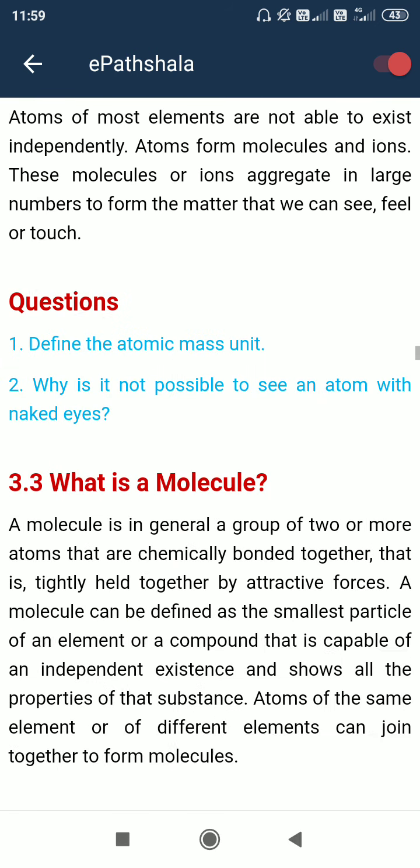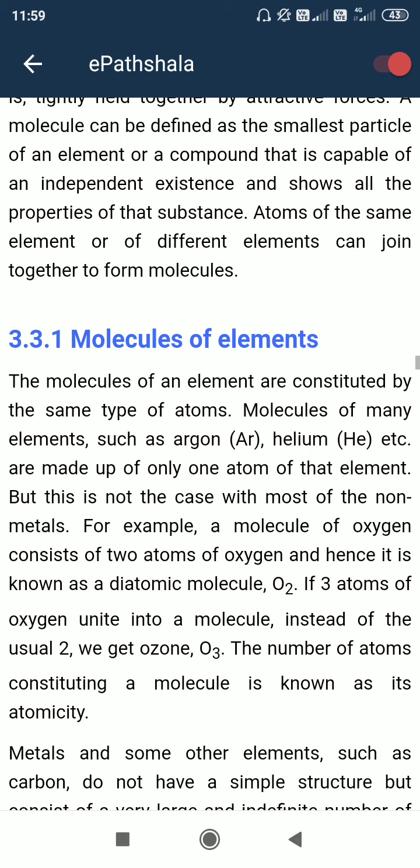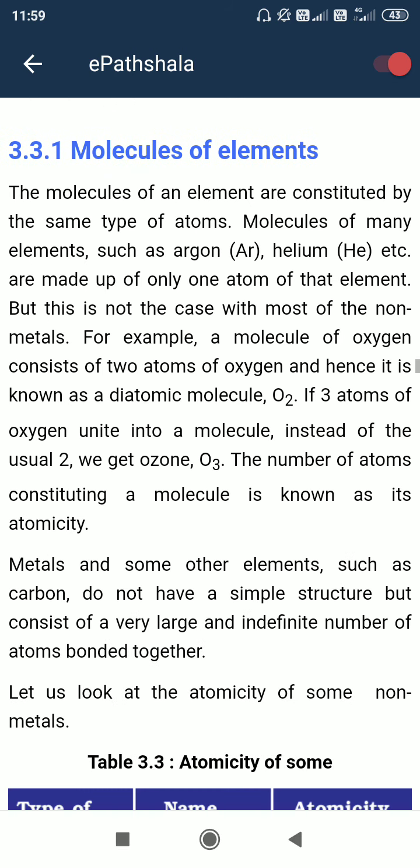How do atoms exist? What is a molecule? I have already discussed that atoms interact, and their electrons may be shared or released. One may release and another may accept those electrons. By these methods molecules are formed.